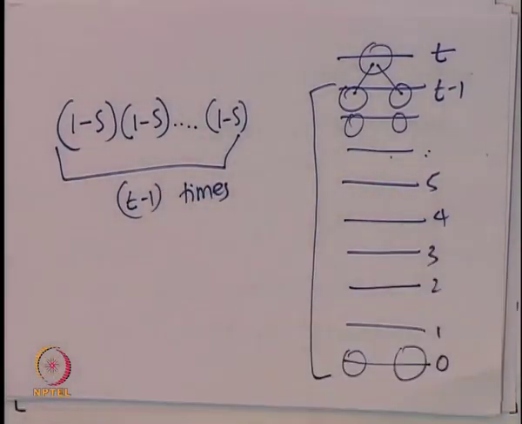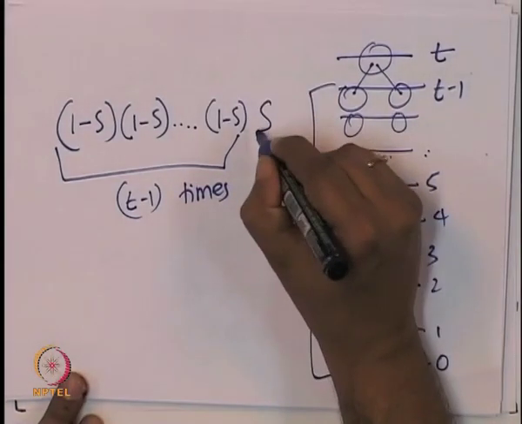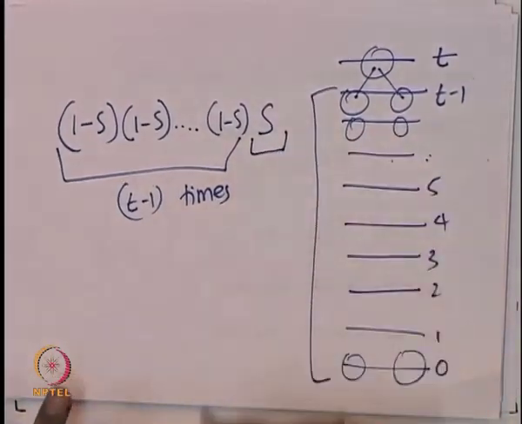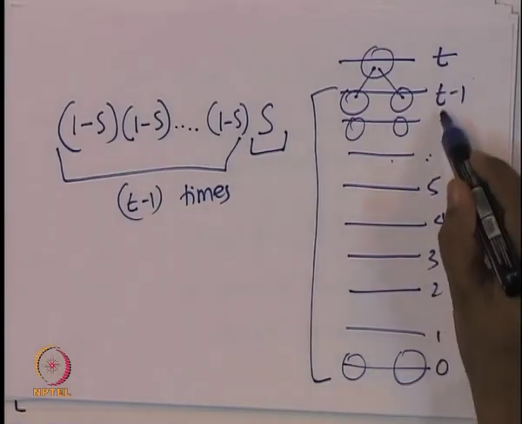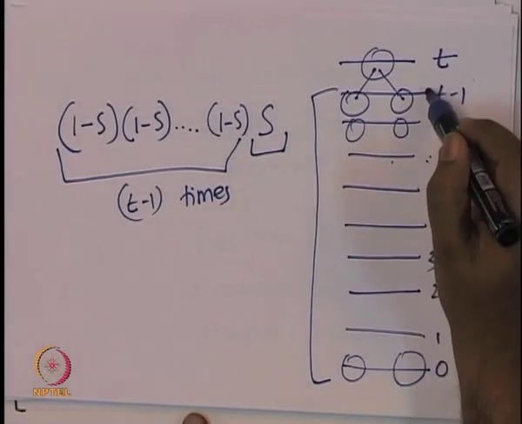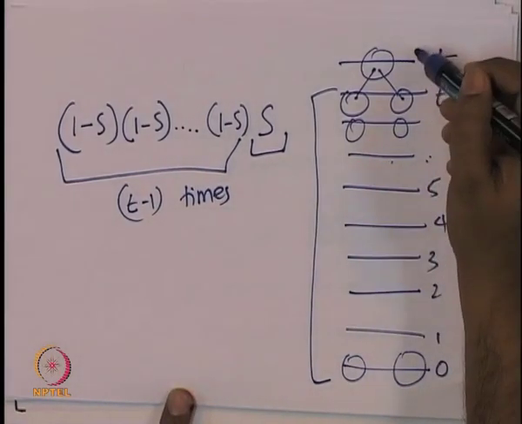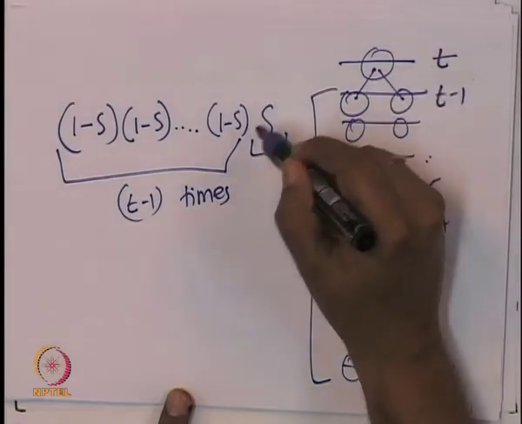You multiply this. So, this is the probability of not having a common parent in the t minus 1 generations, and then S is the probability of having a common parent in the previous generation. So, in the t minus 1 generations you should not have a common parent, and in the next, tth generation you have to have a common parent.